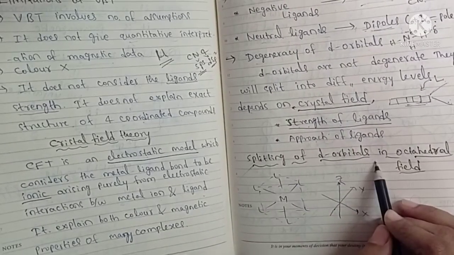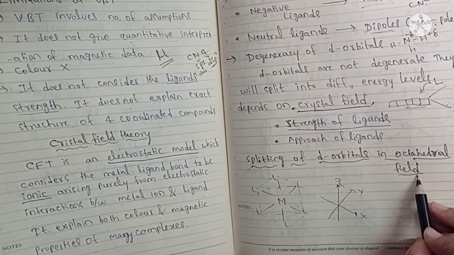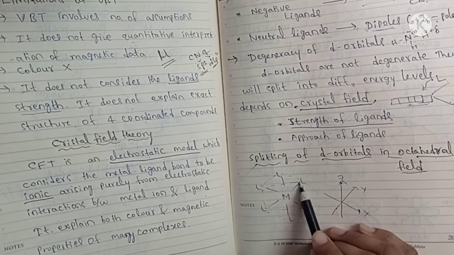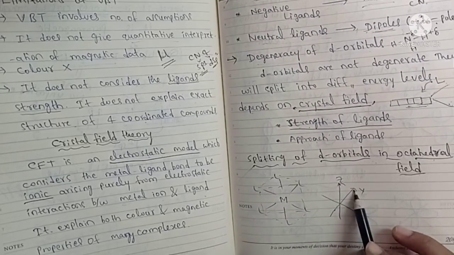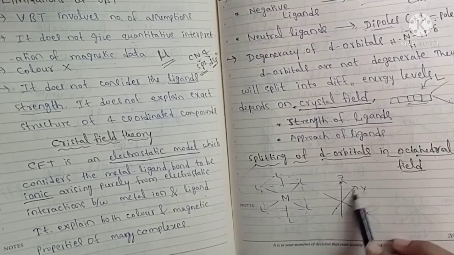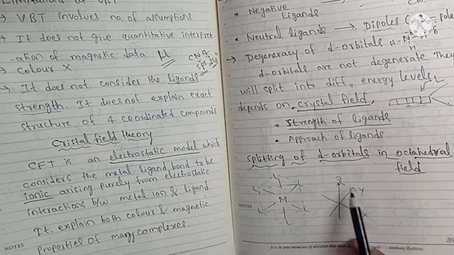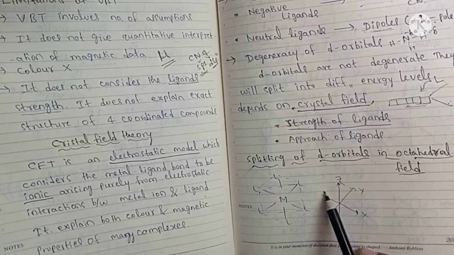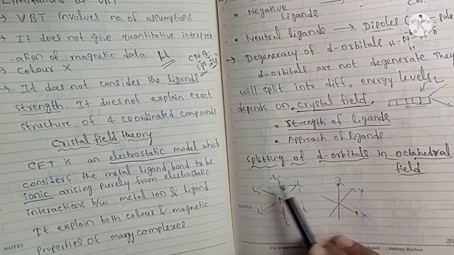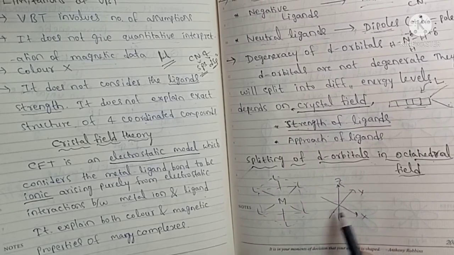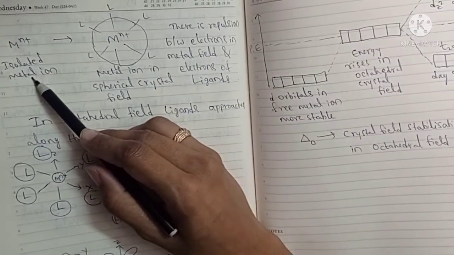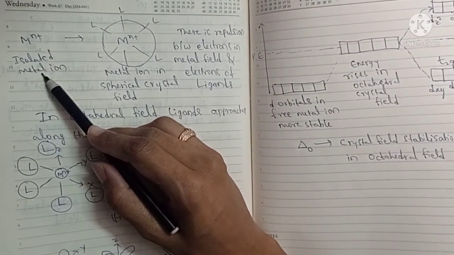Next, splitting of d orbitals in an octahedral crystal field. In the octahedral field, if we consider this as the axes, this is the z axis, x axis and y axis. Here ligands approach along the x axis, y axis and z axis. So this is a symmetrical crystal field. The octahedral crystal field is a symmetrical crystal field. Next, he explained how d orbitals split in the presence of an octahedral crystal field.